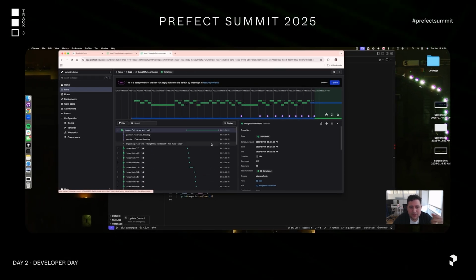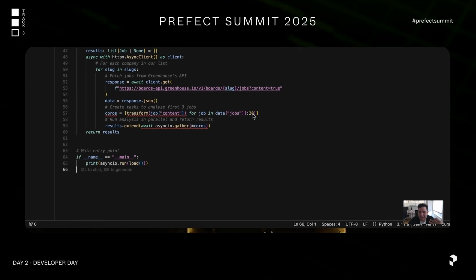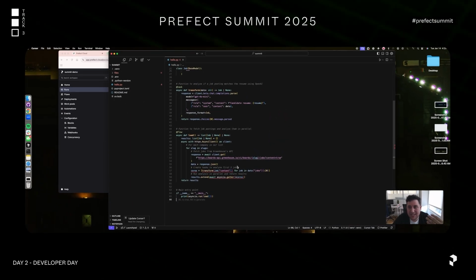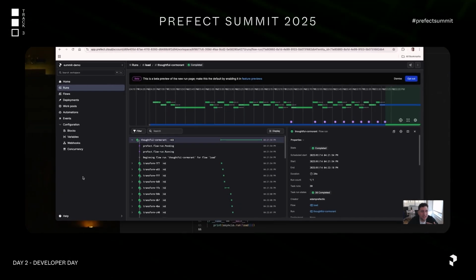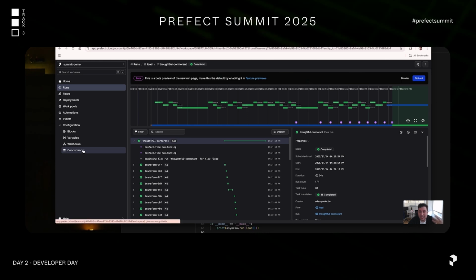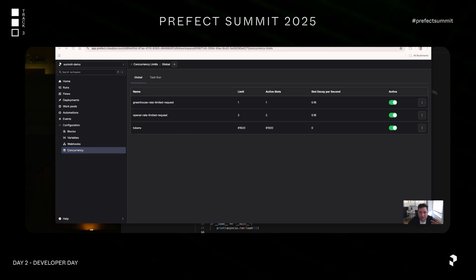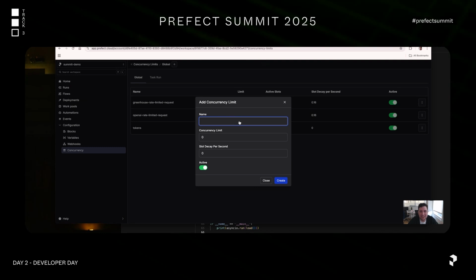And so what I really want to do is take off this shallow constraint here. I want to be able to make as many requests as I want. But of course, I have to respect both token and rate limits. So what I can do here in Prefect Cloud is go over to concurrency. When I open up concurrency, I'm going to have some pre-made concurrency limits for this demo. But if I were to go in, it's going to give me a chance of adding a concurrency limit. Of course, I can give it a name so I can identify it in code. And then I have to give it a concurrency limit.